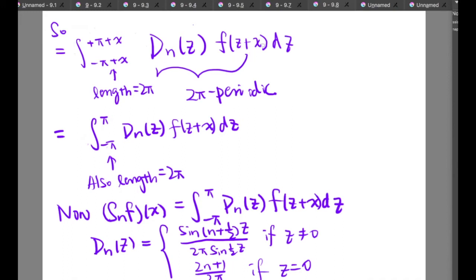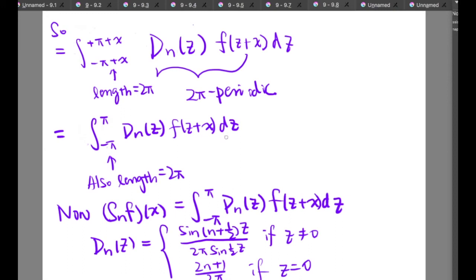And notice this is a 2-pi periodic function because d_n is a 2-pi periodic function as well as f. Also notice that this interval has a length of 2 pi, and therefore it is equal to the integral over another interval which has a length of 2 pi, and therefore it is equal to the integral from negative pi to pi of d_n(z) f(z plus x) dz.